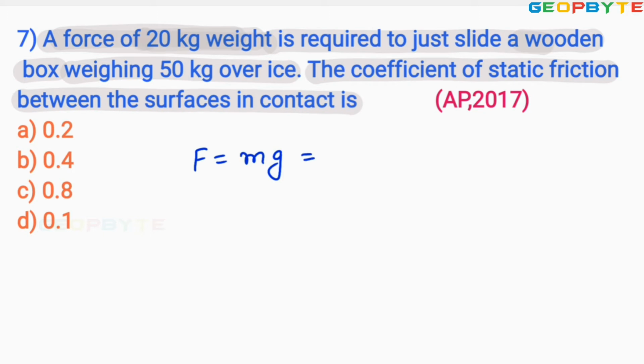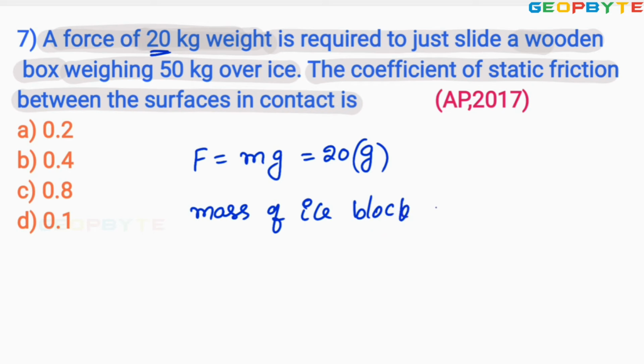Here m is given as 20, multiplied by g. That is the force. Now the mass of the ice block equals 50 kg. Here this mass is connected to the external force, and this mass is connected to the mass of the body.